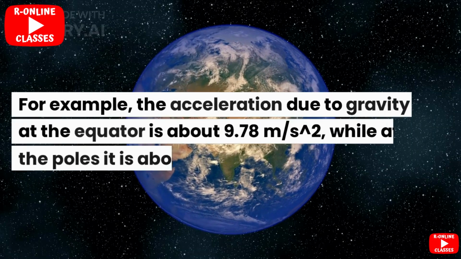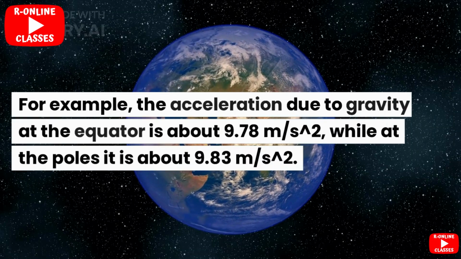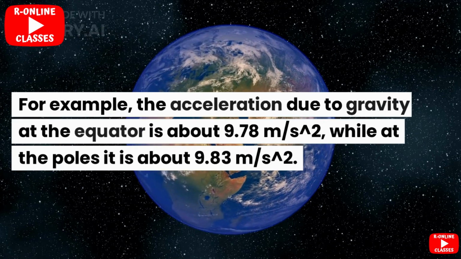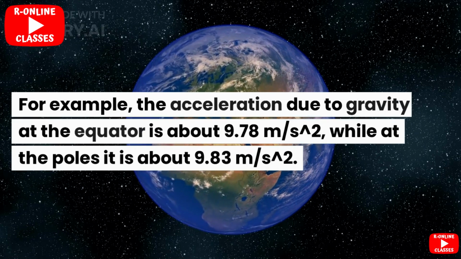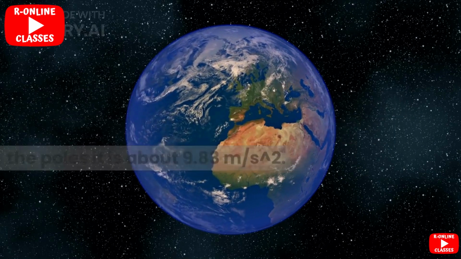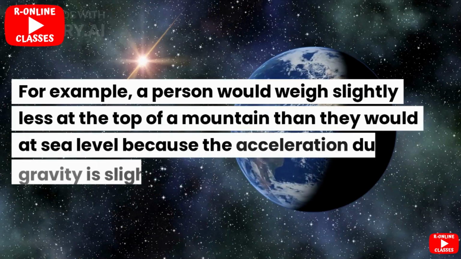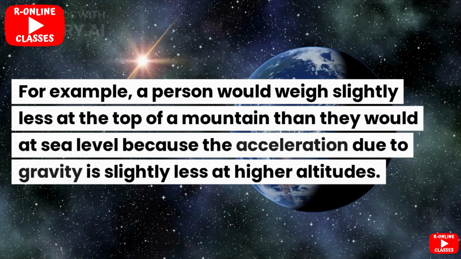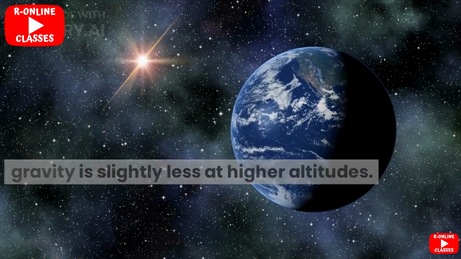For example, the acceleration due to gravity at the equator is about 9.78 meters per square second, while at the poles it is about 9.83 meters per square second. For example, a person would weigh slightly less at the top of a mountain than they would at sea level because the acceleration due to gravity is slightly less at higher altitudes.